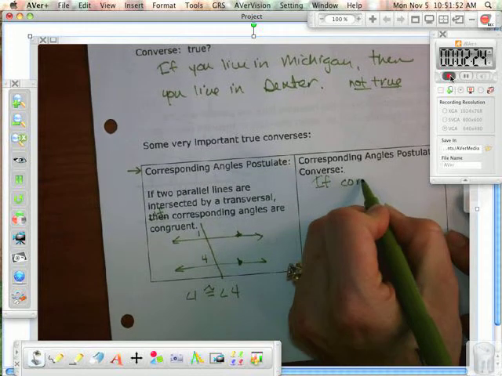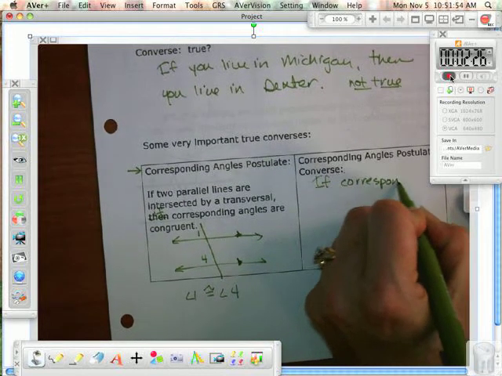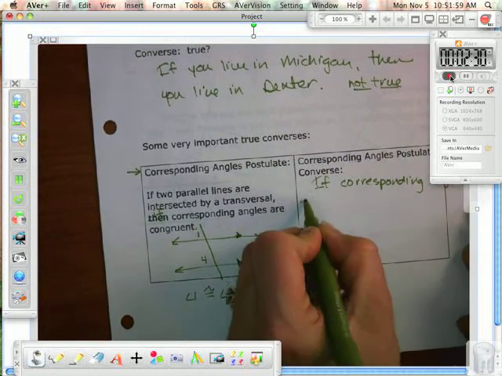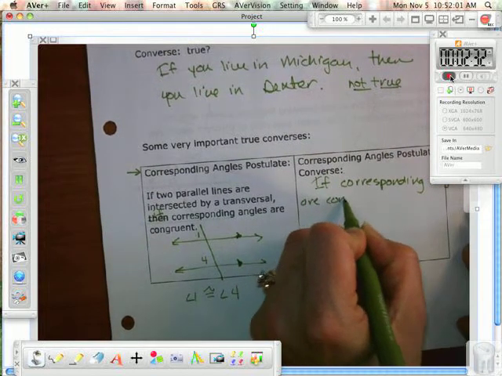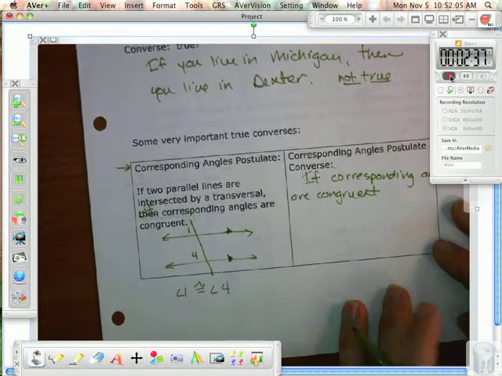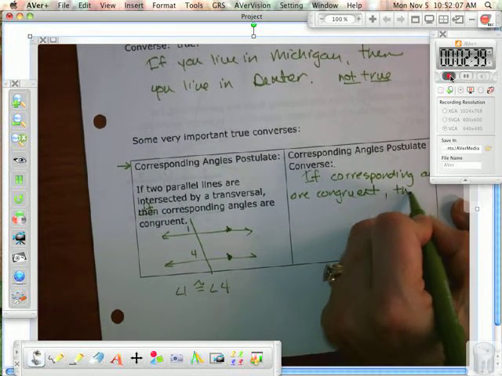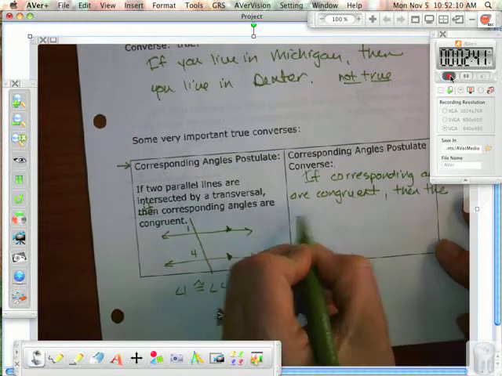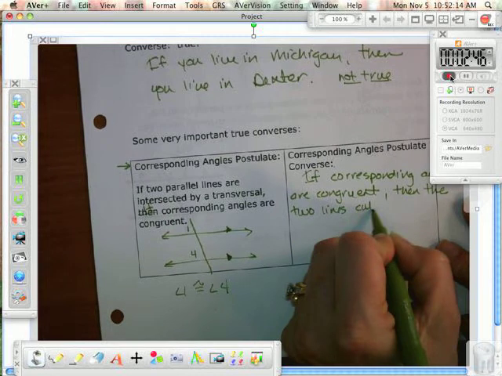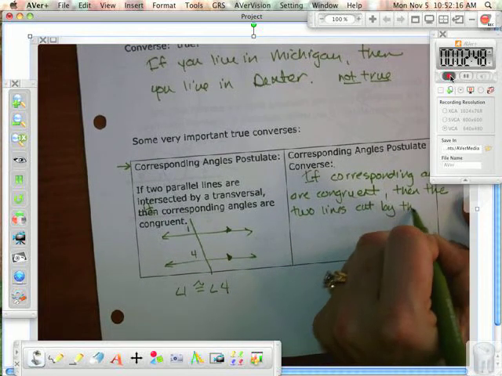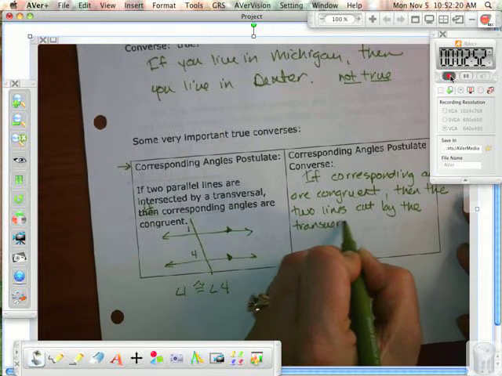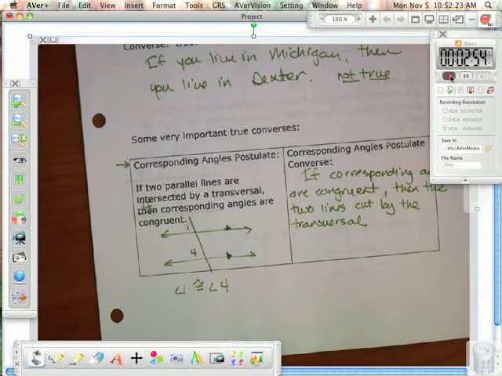If corresponding angles are congruent, then the two lines cut by the transversal... I'm going to stop there and see if you can finish this statement.